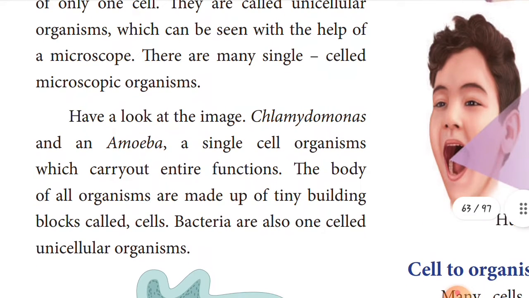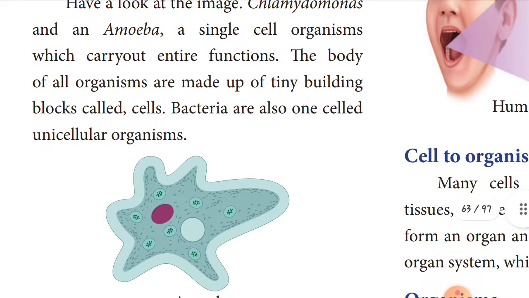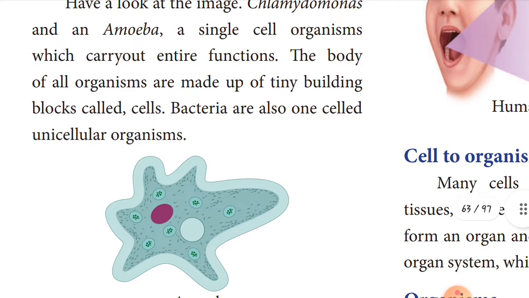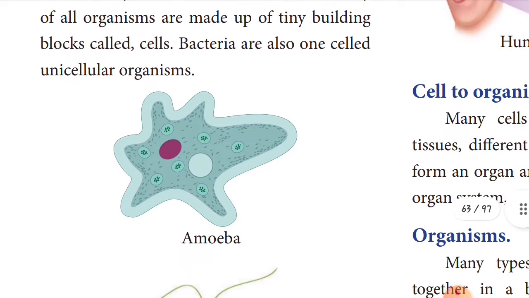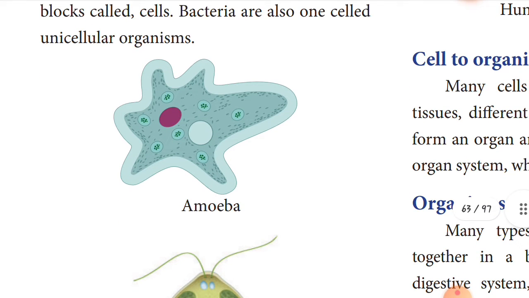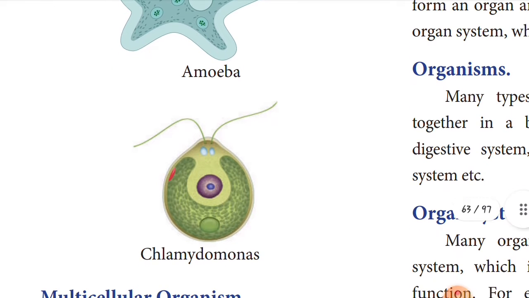And see here, children. See the picture, children. Chlamydomonas, amoeba. These are all single cells, which carry out all the functions. The bodies of these organisms are made up of tiny building blocks called what? Cells. So, children, bacteria are also called unicellular organisms. See the amoeba, children. This is the structure of an amoeba. There is no unique shape, children. See the picture, Chlamydomonas. This is also a single cell, children. This is clear to you, children? This is the best example of what? Unicellular organisms.